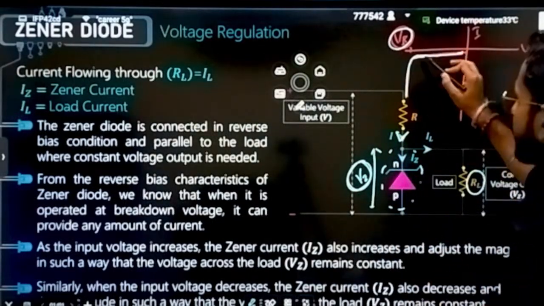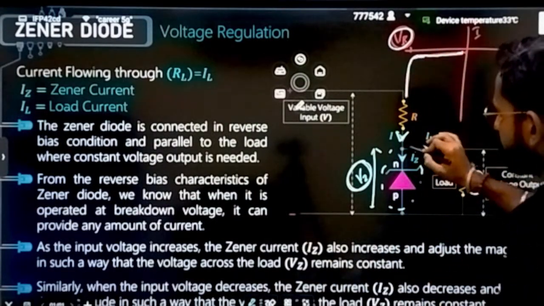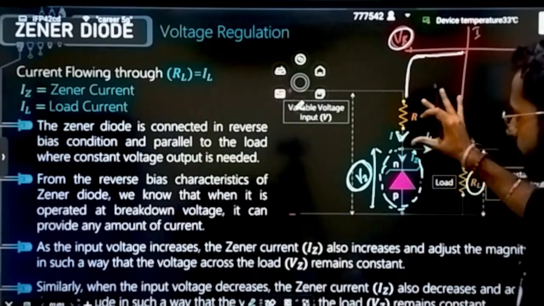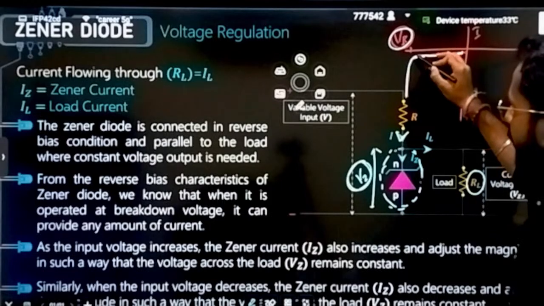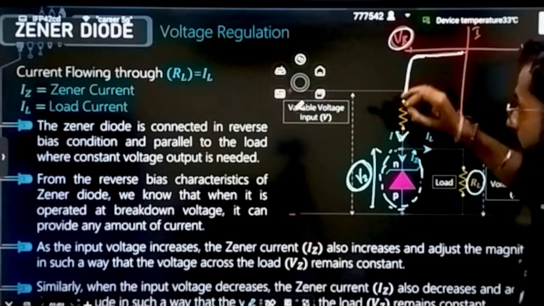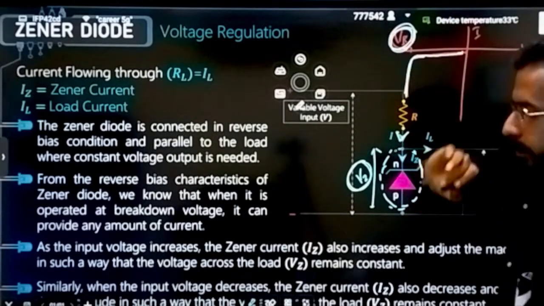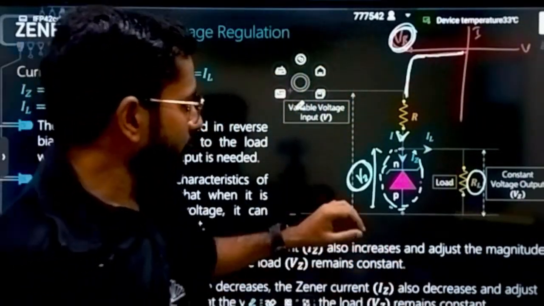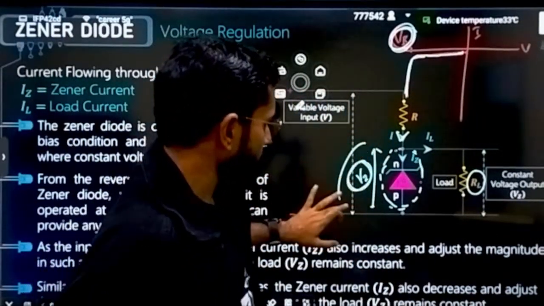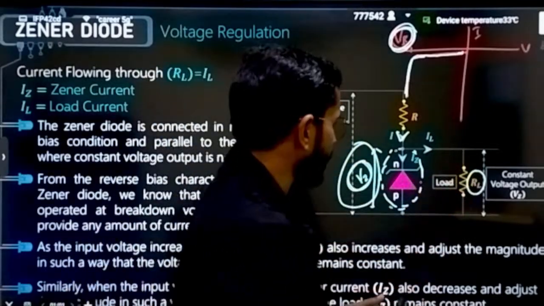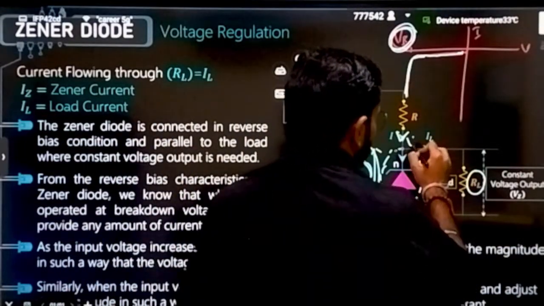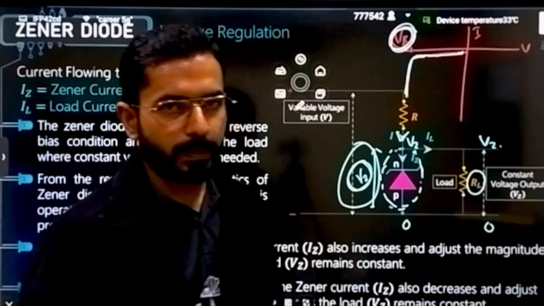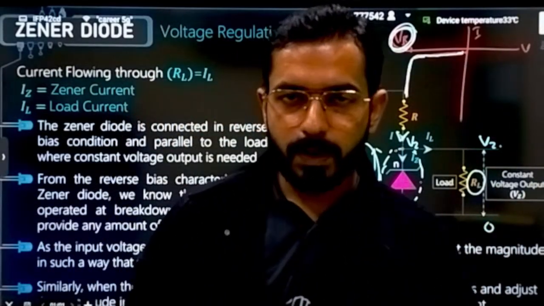Now what you will observe is that all the current will be passing through the Zener diode. What if all of a sudden a large amount of current is coming? The Zener diode has this property that it will pass a lot of high current without changing its potential. At the breakdown potential, a lot of current can be passed. That means it will maintain its potential equal to Vz. If this potential is 0, this is Vz, and this is the same Vz and this is the same 0, that will always be maintained.